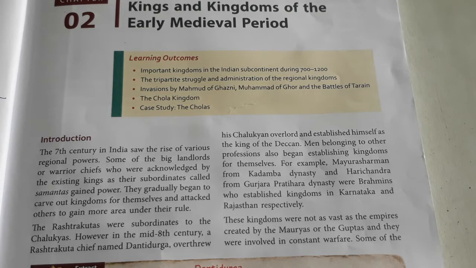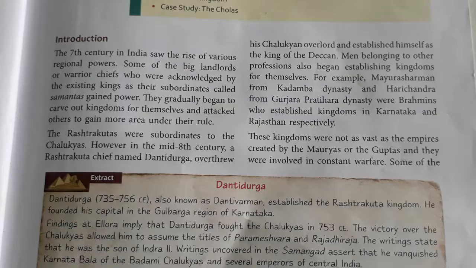And after that we have the Rashtrakutas. The Rashtrakutas were subordinate to the Chalukyas. However, in the mid 8th century, a Rashtrakuta chief named Dantidurga overthrew his Chalukya overlord and established himself as the king of Deccan.